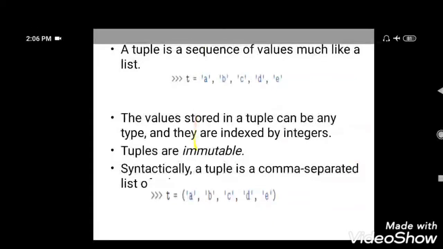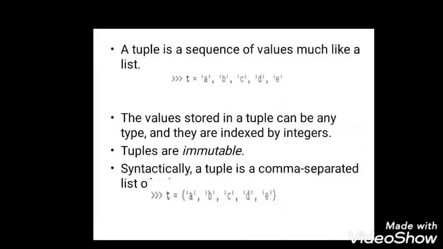So a tuple is a sequence of values. You know what a list is, right? A list is a set of items. Similarly, a tuple is a sequence of items like a list. The difference is the tuple can't be modified, whereas a list is mutable. The values which we create in a list are modifiable, but tuples are immutable. Once a tuple is created, it is fixed, it can't be changed or altered. That is a tuple.